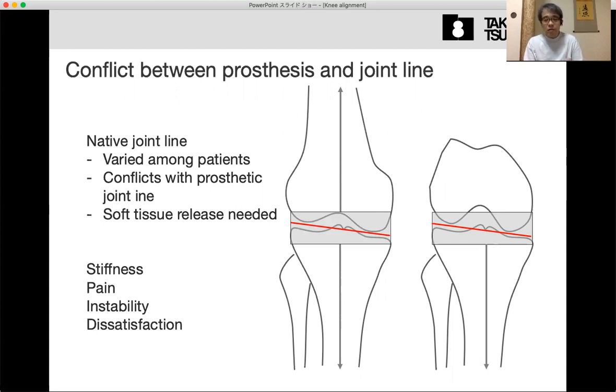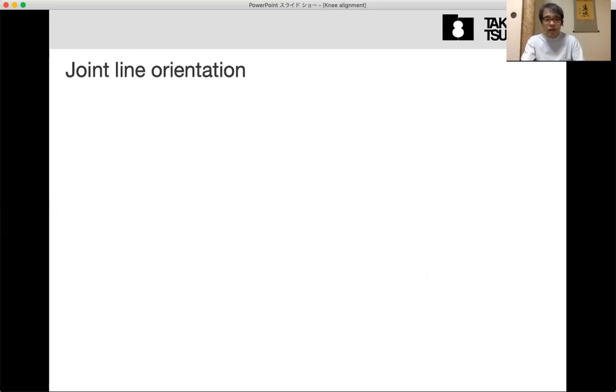So to compensate, to resolve this difference, we need soft tissue release. So we need to release the soft tissue such as MCL and so on. And this difference of two lines can cause stiffness and pain and instability and eventually dissatisfaction of the patient. So in addition,